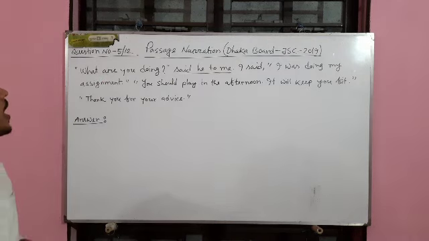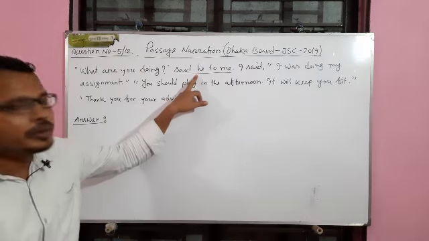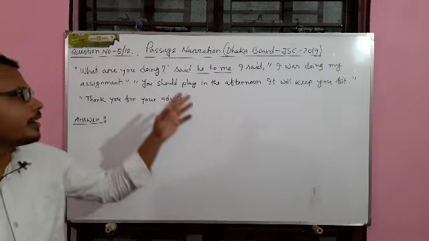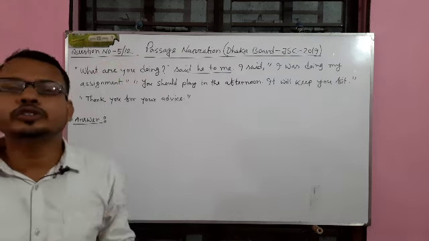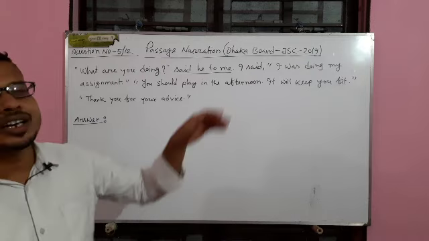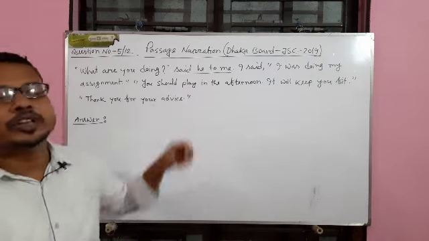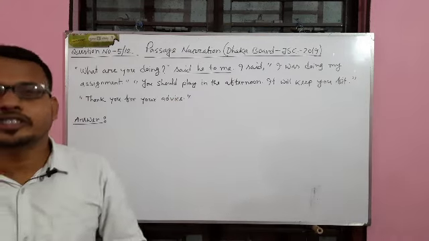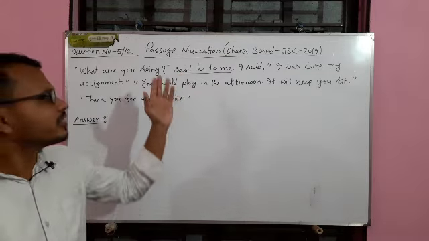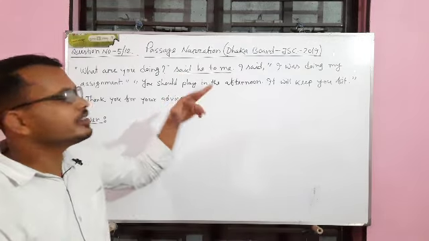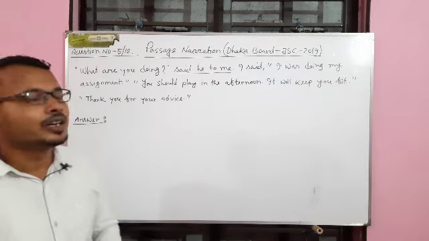The reporting verb can be given at the very beginning of the sentence, and it also can be given after the reported speech. So here we found the reporting verb after the reported speech. No problem with that. Said he to me means he said to me. Said he to me and he said to me are all the same. So don't be confused seeing this.